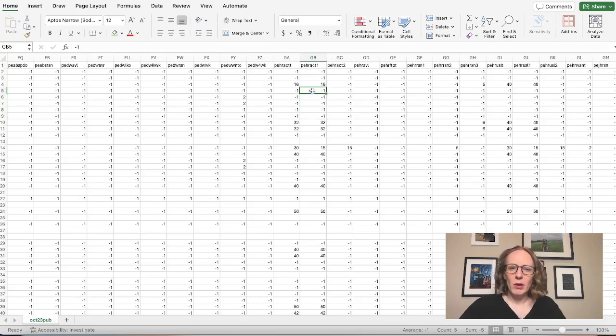If someone skipped that question, then I'm going to assume that's where this -1 is coming from, and the numbers that are non-negative are the number of hours worked. And that's an assumption. Something that is important to remember is sometimes if someone skipped the survey question, that might not be a totally random thing.